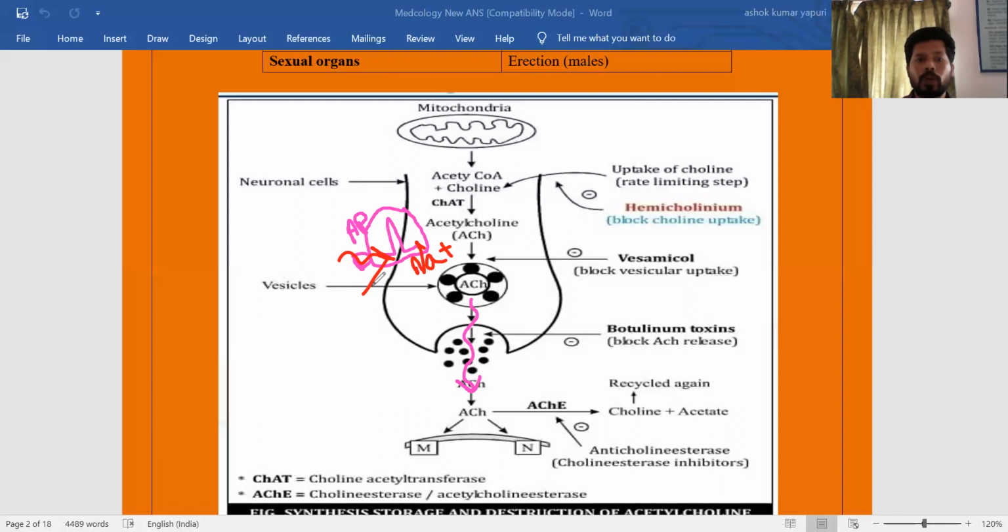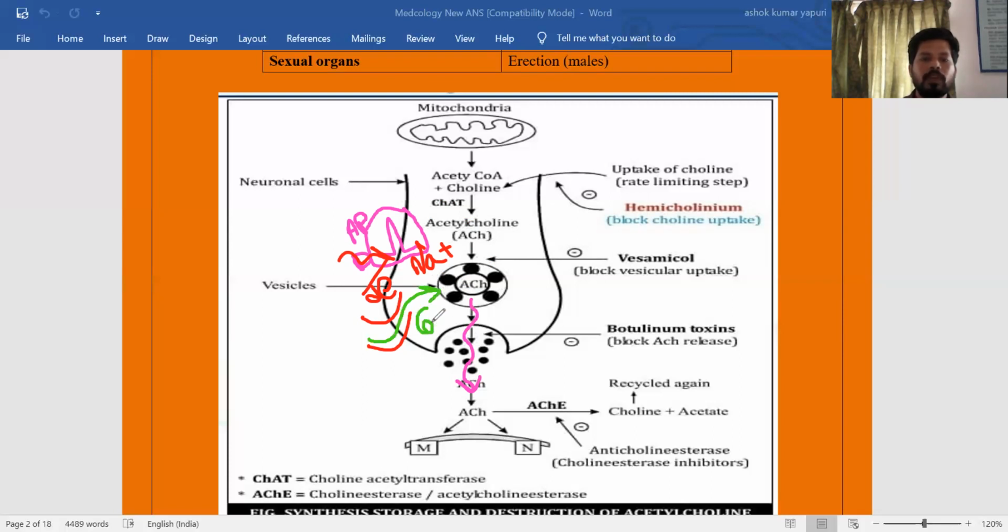There is a generation of depolarization. Depolarization means entry of positive charge sodium into the presynaptic neuron. When depolarization is happening, indirectly, the sodium channels may activate the calcium channels and increase the influx of calcium into the presynaptic neuron.